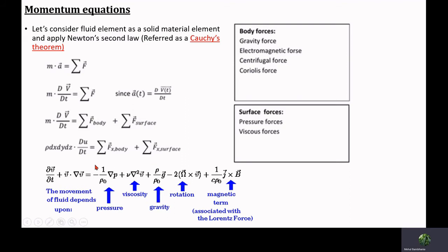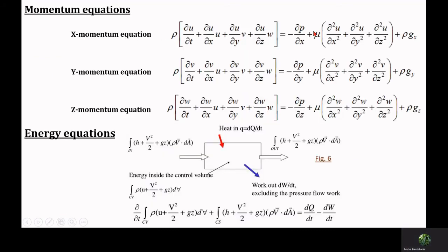On the right hand side, if we consider all the forces exerted on that moving element, then the equation looks like this, in which it considers the pressure force, viscous force, gravity force, force due to rotation, that is centrifugal force, and magnetic force. However, the general case of fluid motion consists of pressure force, viscous force, and gravity force only.